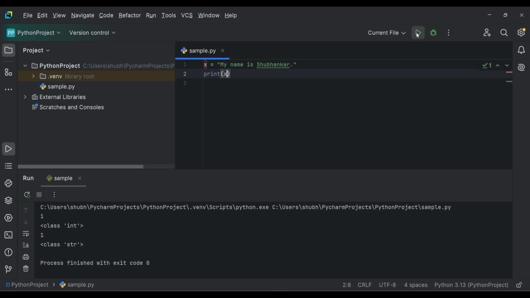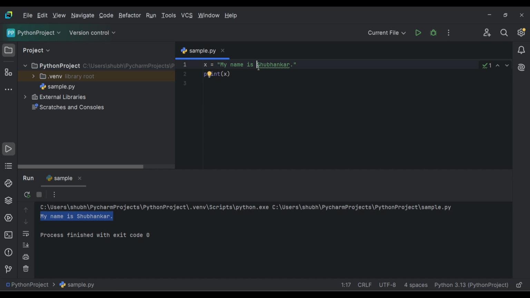If I run this program, it will print this string, which is present in x variable. So my name is Shubhankar, full stop. This is printed. Now let's suppose I want to use double quotes to highlight my name.